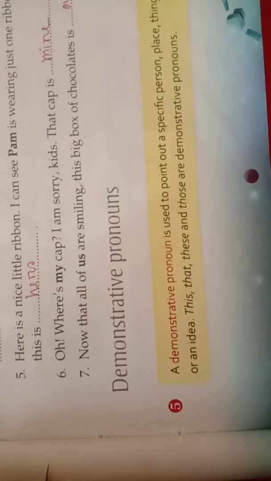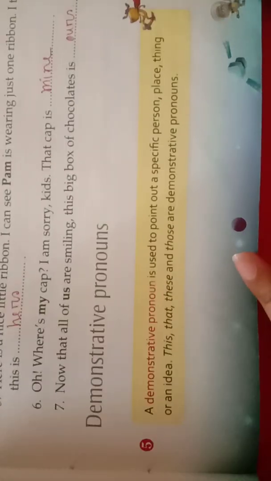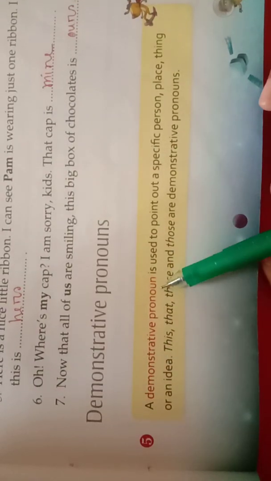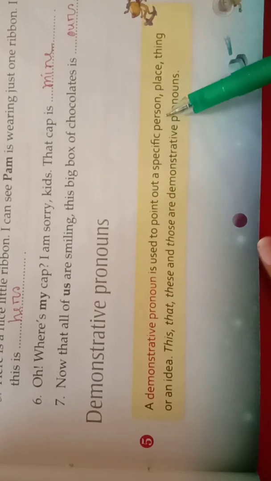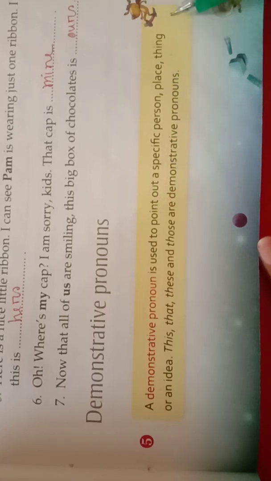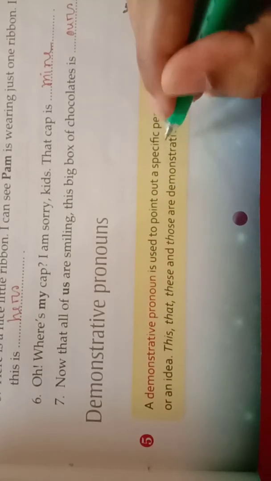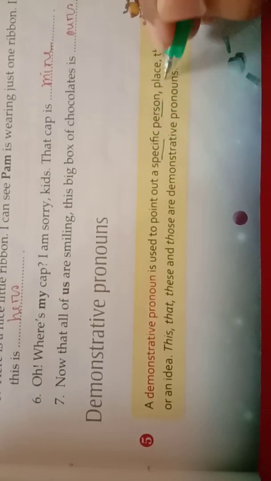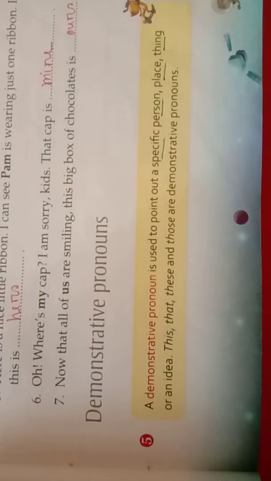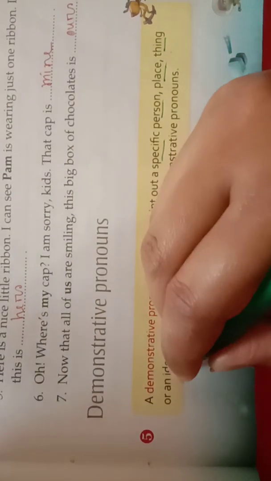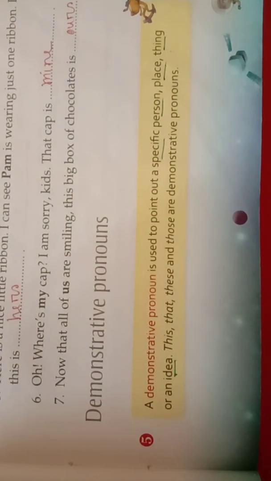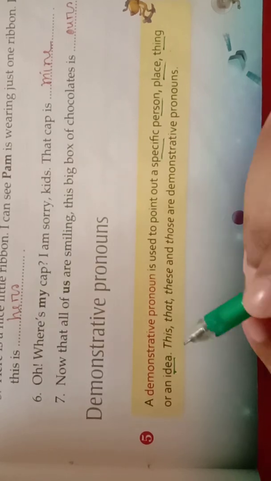Okay, now I am going to talk about demonstrative pronouns. Here it is written: a demonstrative pronoun is used to point out a specific person, place, thing or an idea. So when we want to point out a specific person, place, thing or an idea, we use a demonstrative pronoun. Okay, so here are some examples for you.